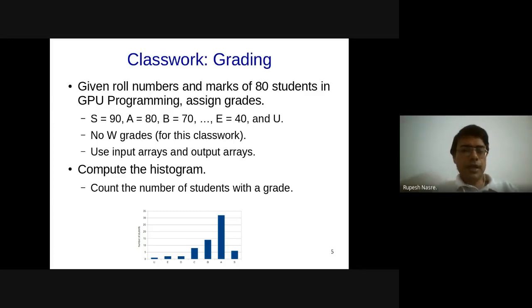Why would there be a data race? Because both of them are writing. Not only writing, each of them is also reading the value. We are most probably doing counter equal to counter plus 1 for that particular grade. And therefore there is a data race, and therefore we require some sort of synchronization. And this again boils down to, okay, Aditya has written the code using atomic add.